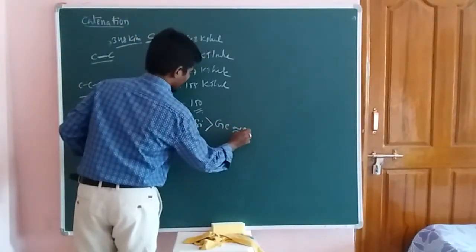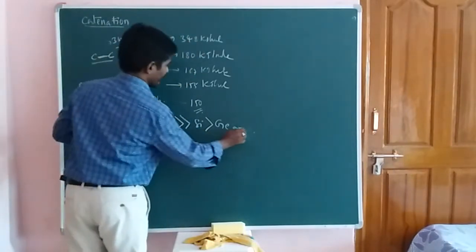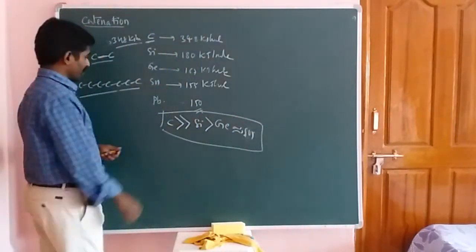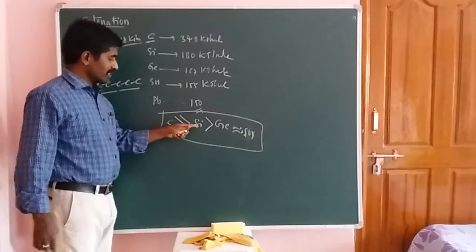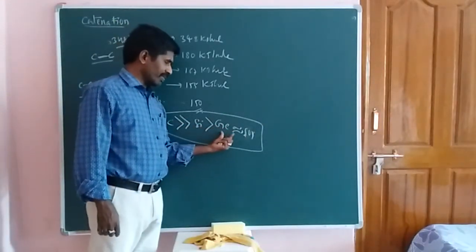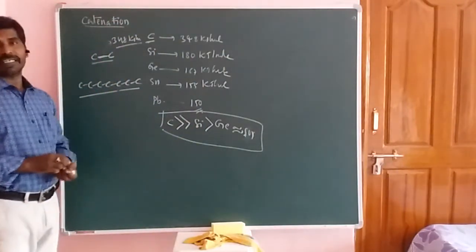Its catenation property is equal to that of the tin element. This is the catenation property order. Carbon is able to form more bonds than silicon, which is able to form more bonds than germanium. Germanium and tin can form the same type of bonds. So this is the catenation phenomenon.